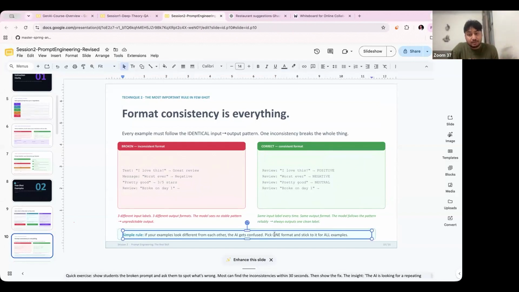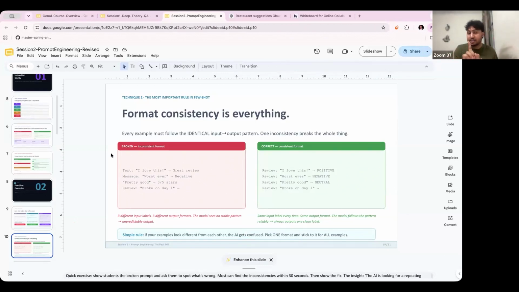So pick one format and stick with it through all the examples. By doing this you will get a good response. So this part is clear? Yes, sir. Similarly, this is one example, but let's assume that you are implementing a chatbot for a different product. In that product also you can decide which part is important, whether we really need to take multiple parameters or a single parameter can help us. So you can decide these things, right?